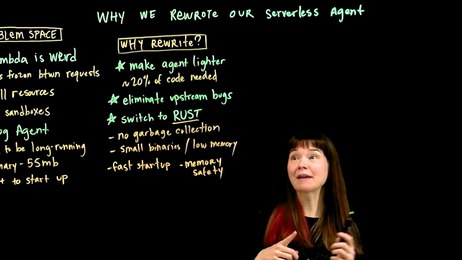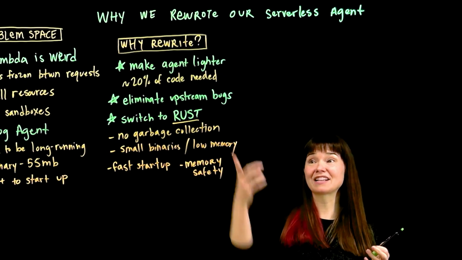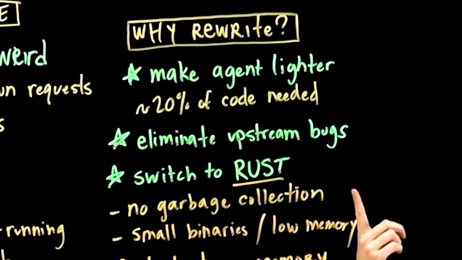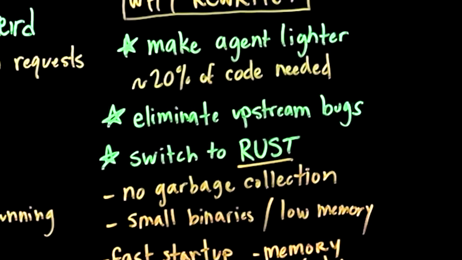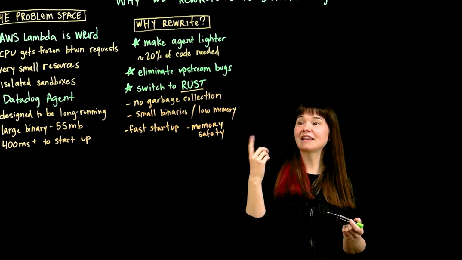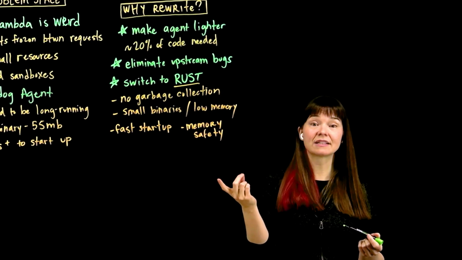Absolutely. We want to rewrite because it makes the agent lighter. You want a rewritten version that's lighter weight because you only need 20% of the code. That's almost nothing. You want to eliminate those upstream bugs that get introduced, very rightfully, because you're using it for a different reason. And then you want to switch to Rust for a host of good reasons. So is there any other reason that you want to rewrite? There were a couple of things, but let's talk about that maybe in a little bit.